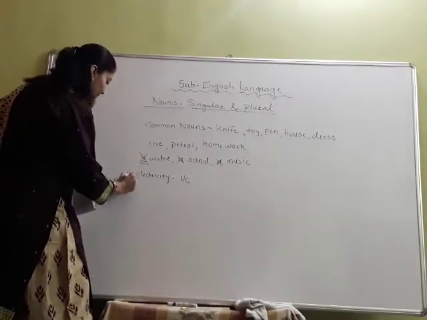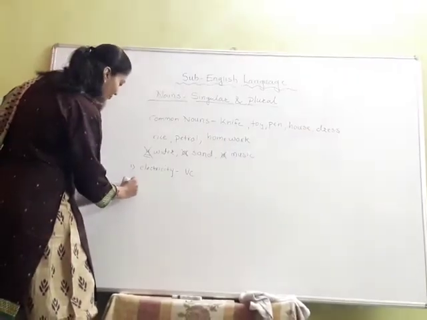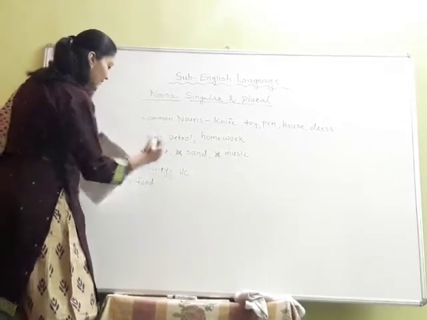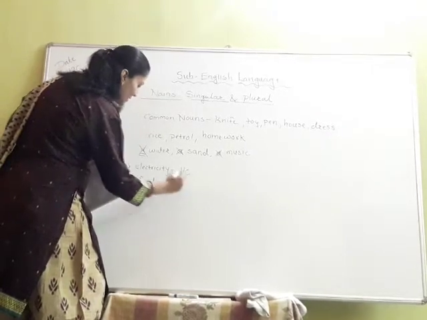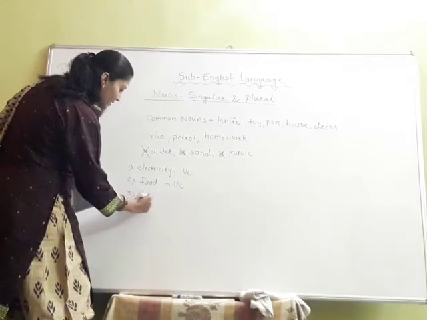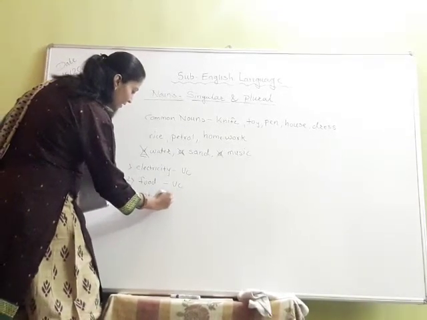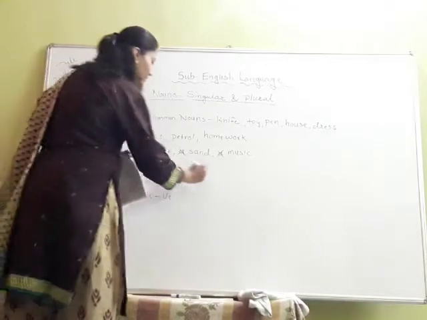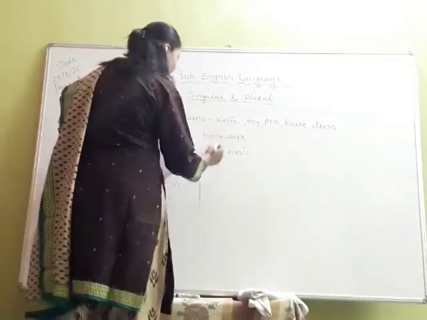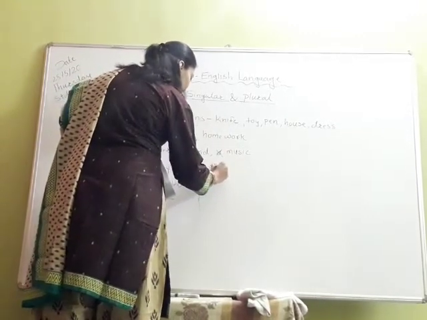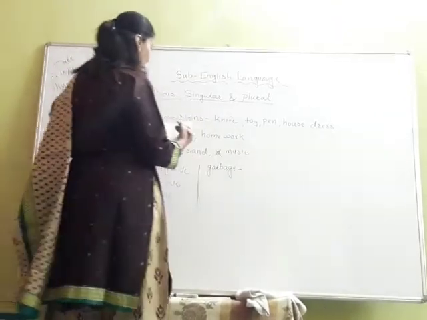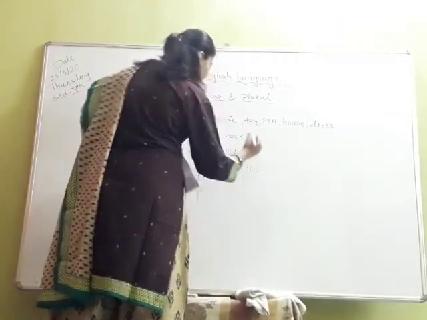Then second one is food. Food is also UC. UC means uncountable noun. Third, ink. Ink is also UC. Then garbage. You know the meaning of garbage. Garbage is also UC, uncountable noun.